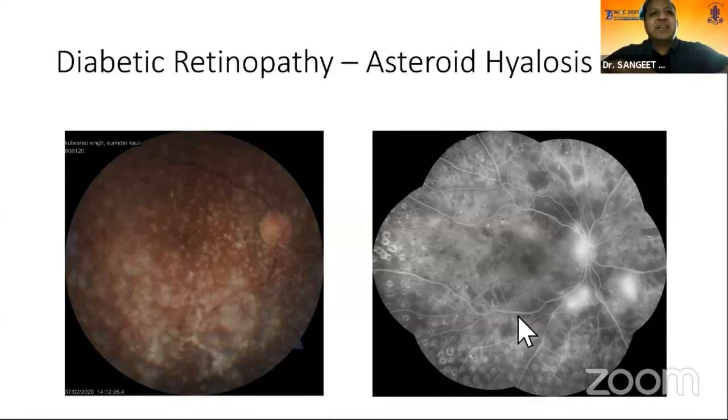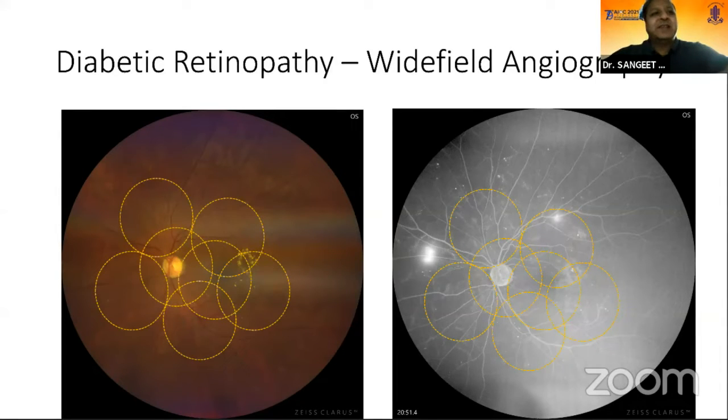Again, for a patient with asteroid hyalosis, you can't do an OCT angiography. You have to do a fluorescein angiography, and oral fluorescein angiography was again able to pick up what lies behind this. Because of its wide field nature, in this broadline imaging, we were able to pick up the leakage of the dye beyond what we normally see in a normal fundus camera, or much beyond what we can see in an OCT angiography.